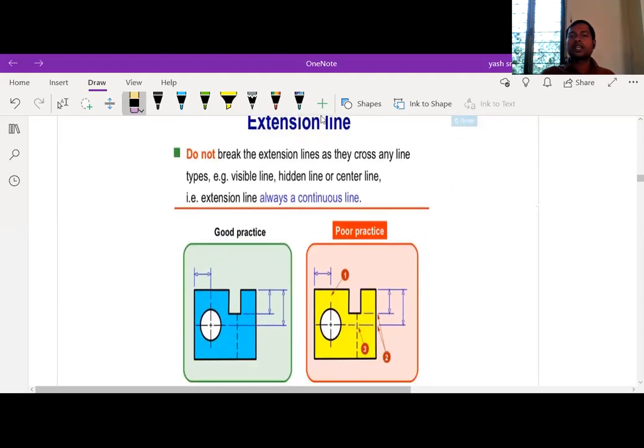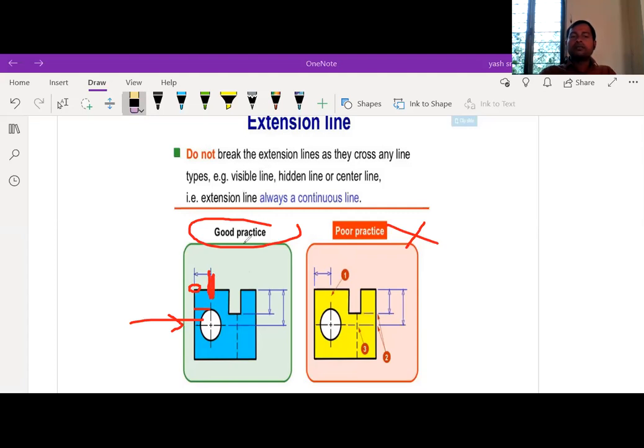Next one is the extension line. This is good practice and this is poor practice. Look at this one. This is the diameter, and a circle is there inside. If you want to represent this gap, this length, you should indicate the line here. This extension line should not touch the actual line, but it should touch the other extension line.